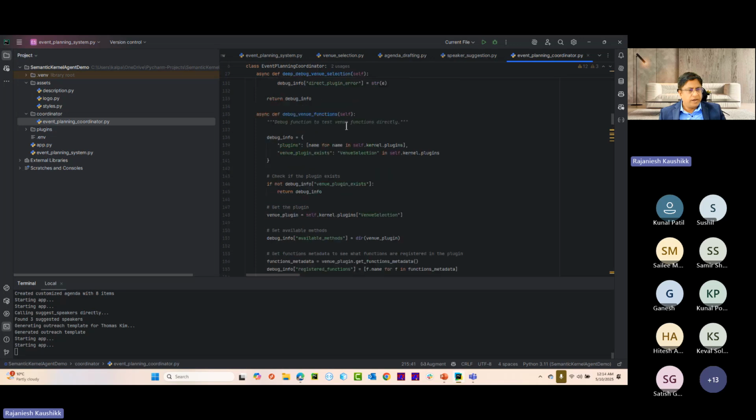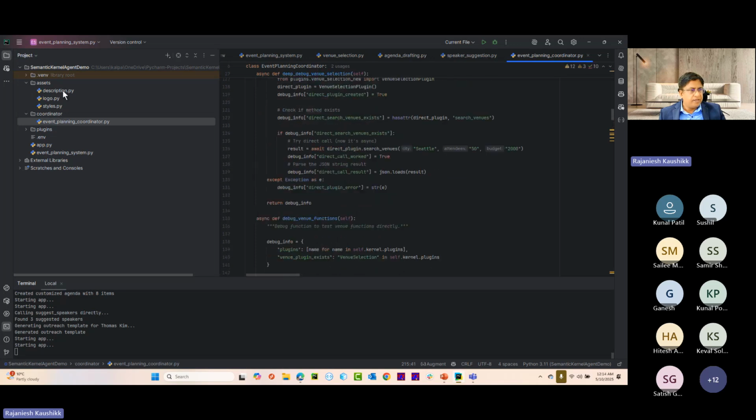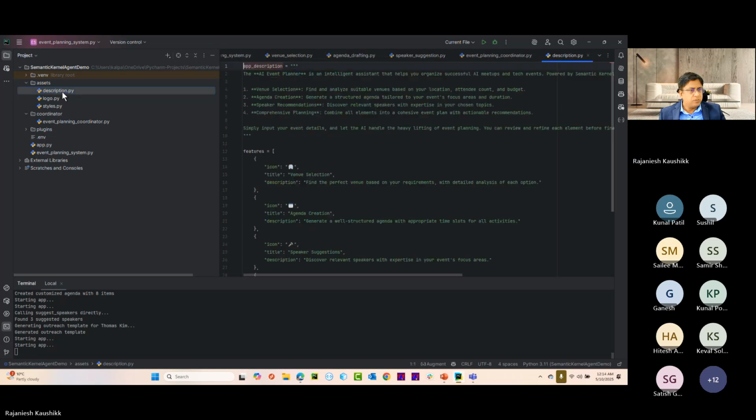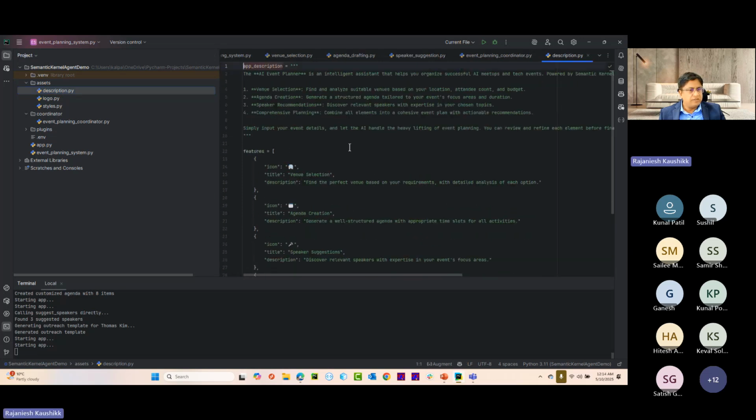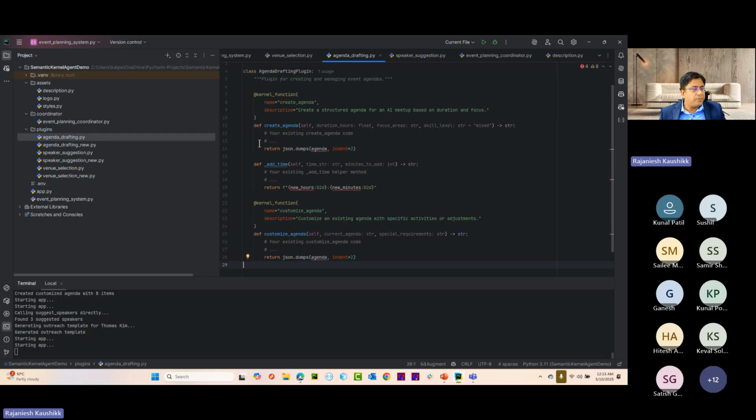Then we have these different assets, which provide different descriptions. Sorry, this is the plugins.